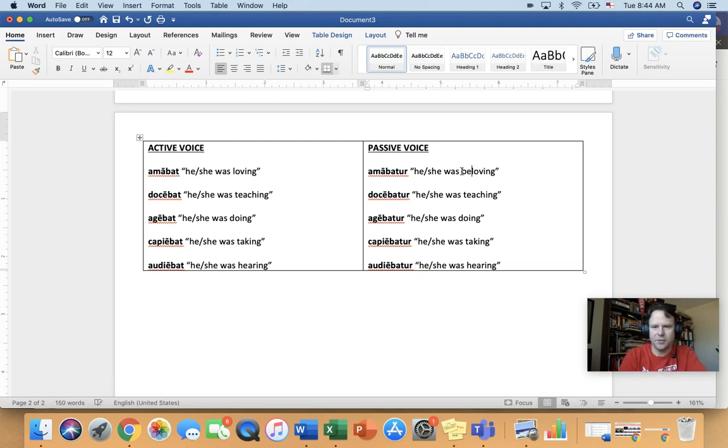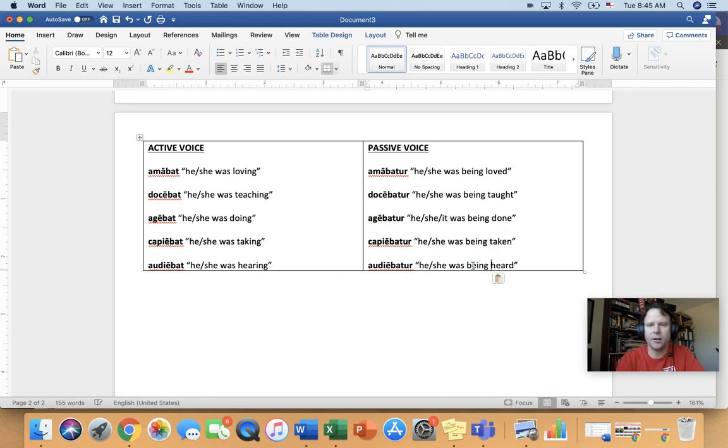Now let's try this. Let's do be. And let's see kind of what that looks like, how that sounds. So he or she was be, and let's do loved, let's do taught, let's do done, and again maybe an it would sound better there. Taken, and then heard. So I wouldn't say was be loved, I would say being. So this gets across that past progressive idea.